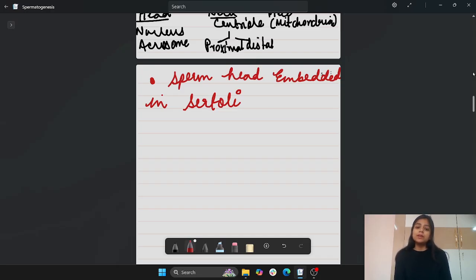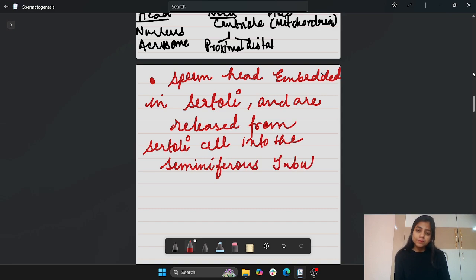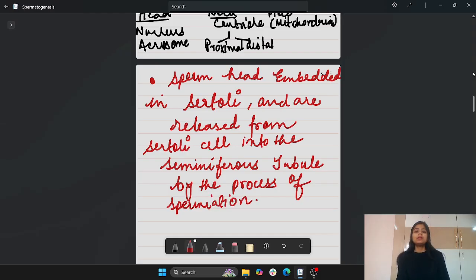Sperm have become embedded in the Sertoli cells and are released from Sertoli cells into the seminiferous tubule by the process of spermiation. Actually, the NCERT says that sperms had become embedded in Sertoli cells and they're finally released.